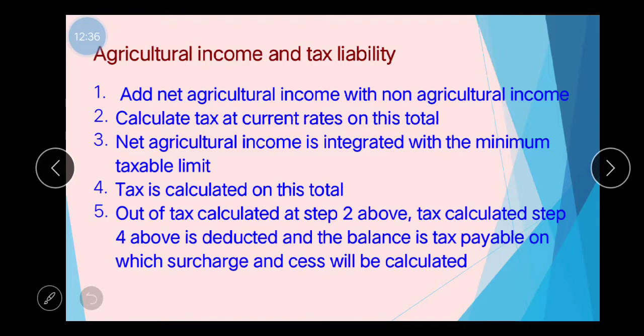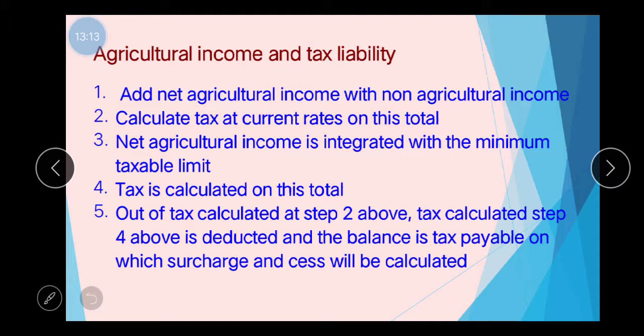So for an ordinary individual, 2,50,000 is the minimum taxable limit, that is integrated. Agricultural income is integrated with 2,50,000. If that person is a super senior citizen, that is 5 lakhs. If it is a senior citizen, that is 3 lakhs, and agricultural income is integrated with 3 lakhs if that individual is a senior citizen. Fourth step is tax is calculated on this total. Now we integrated agricultural income and the exemption limit. Agricultural income plus the exemption limit.